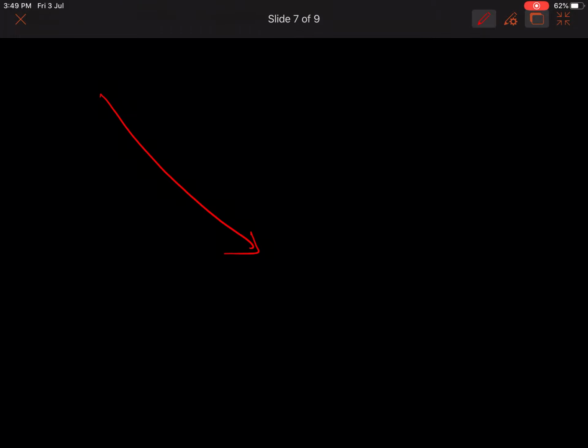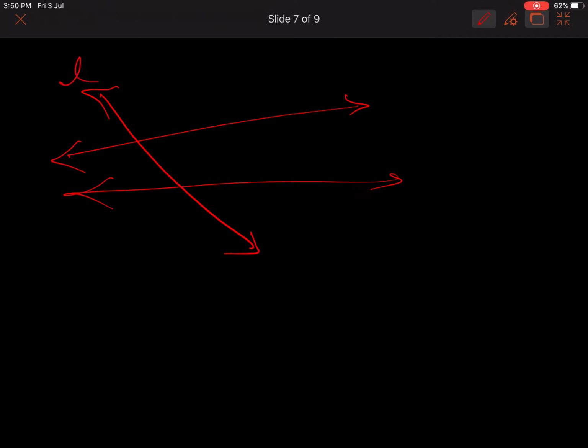Suppose I have taken a straight line, it is falling, means intersecting two straight lines. Let L be a line falling on M and N, making interior angles on the same side.